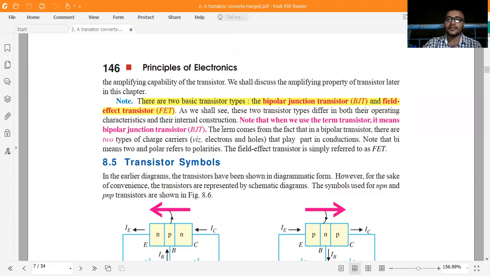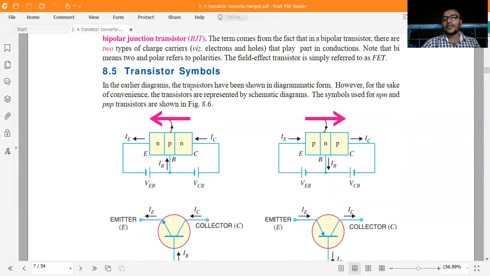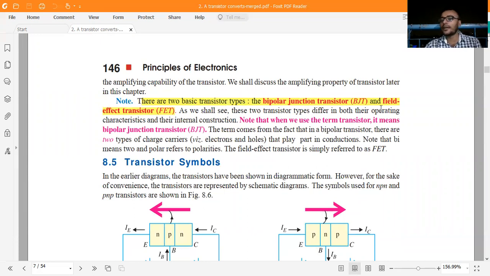Two kinds of transistors are basically used. The first one is the BJT, bipolar junction transistor. The second is the FET, the field effect transistor. Within the FET there are many classifications, like the MOSFET, metal oxide field effect transistor. But how the FET works, we will cover in the next video, and here I will only discuss the bipolar junction transistor.